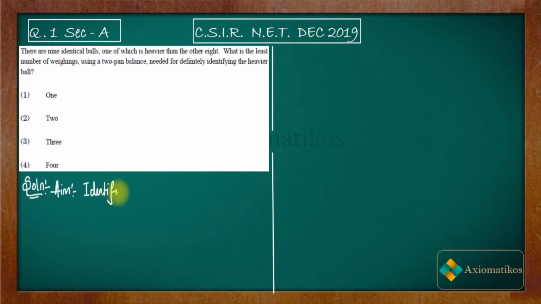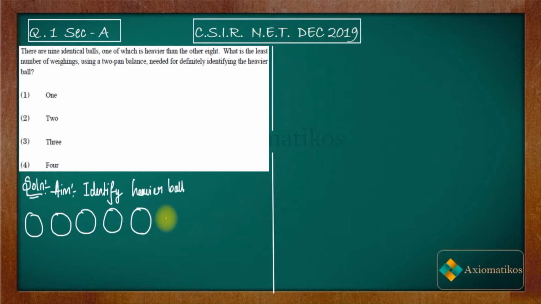Identify the heavier ball. Now what are we given? We are given 9 exactly same looking balls. Let us say this is ball 1, this is ball 2, this is ball 3, this is ball 4, this is ball 5, 6, 7, 8, 9.